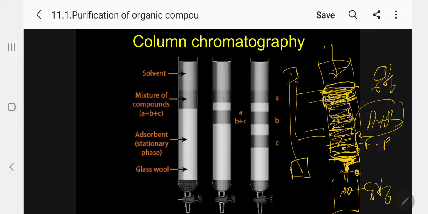In the top layer, you have A plus B. Kindly follow. It may be both solid, it may be both liquid, it may be both solid and liquid. So one important piece of information I will say: A is strongly adsorbed, B is weakly adsorbed. Let us assume here A is strongly adsorbed, B is weakly adsorbed.